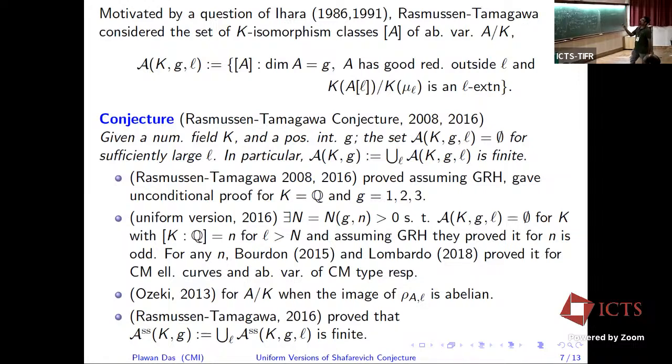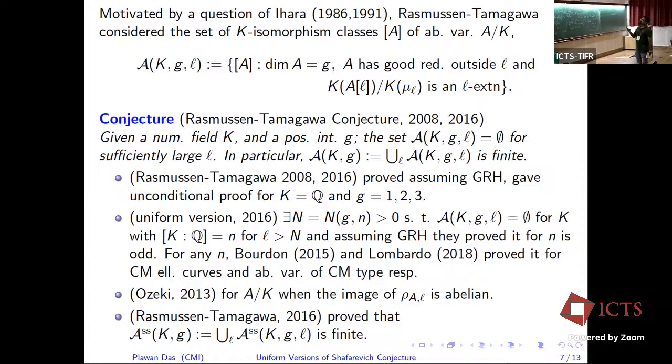And then if this is an L extension, somehow this kind of abelian varieties are rare. So actually the motivation is they want to find some curves in an Ihara tower. I'm not explaining that properly, but if I take any curve, then it has good reduction outside L. If you take the Jacobian, then this will be in this collection, since the Jacobian will be an abelian variety. So for what curves does the Jacobian of that curve satisfy these properties?